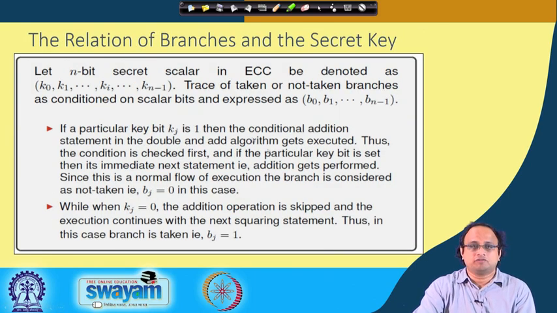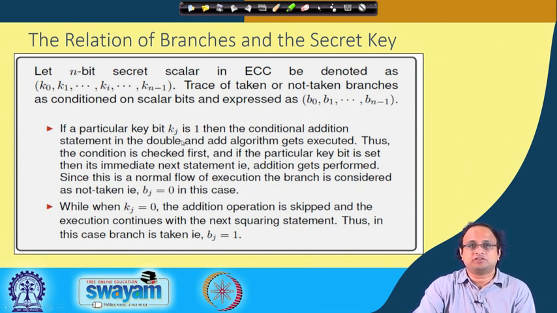So in the attack, we will consider, say, an n-bit secret scalar. It could be in elliptic curve crypto or even the RSA exponent, as we have seen. Suppose the secret is shown here as k0, k1 and so on till kn minus 1. So it is an n-bit secret that we target. The trace of the taken or not taken branches, conditioned on the scalar bits, is expressed as b0, b1 and so on till bn minus 1. These are nothing but a sequence of taken, not taken, taken and so on.